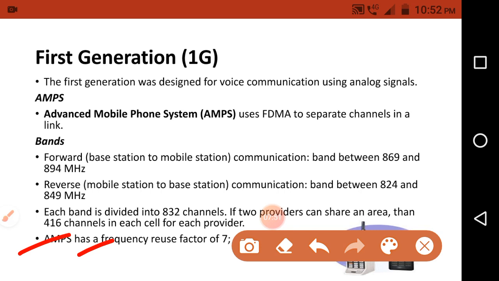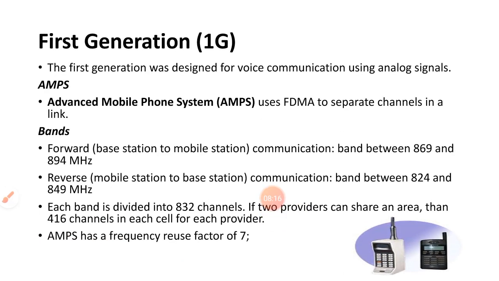So here we need to create clusters of 7 cells, and each cell in each group contains a unique set of frequencies. That's why AMPS, the Advanced Mobile Phone System, has used the reuse factor of 7.